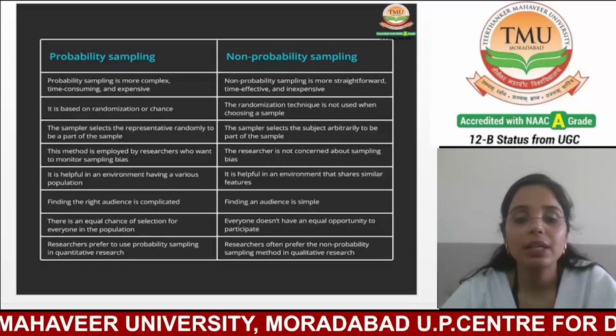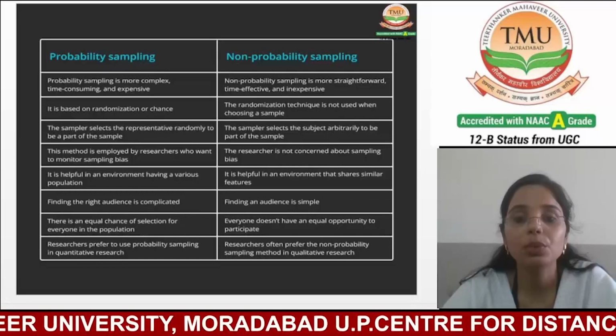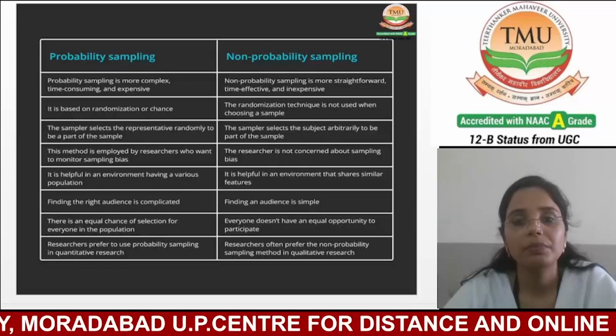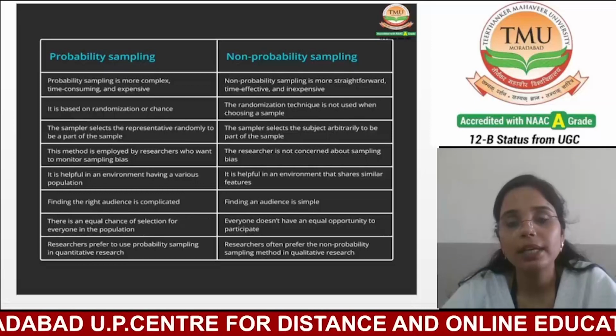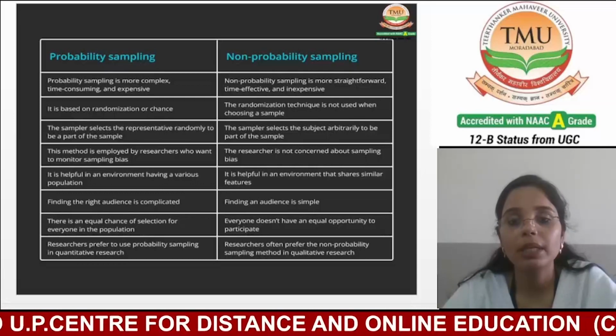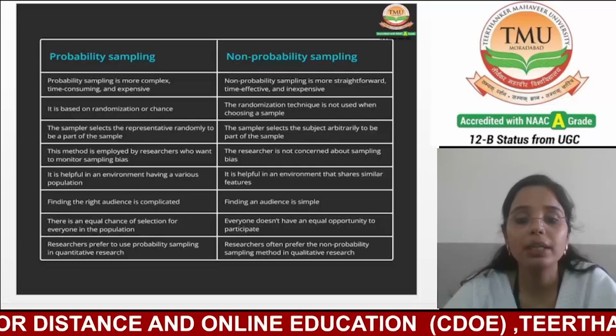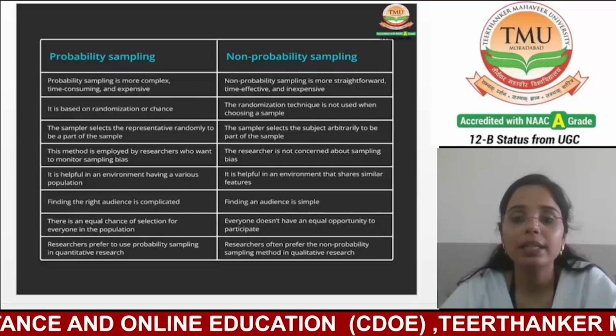The last one is that researchers prefer to use probability sampling in quantitative research, while researchers often prefer non-probability sampling methods in qualitative research.